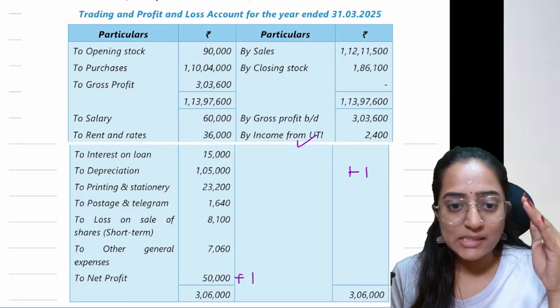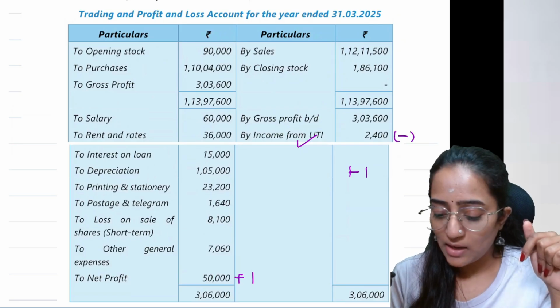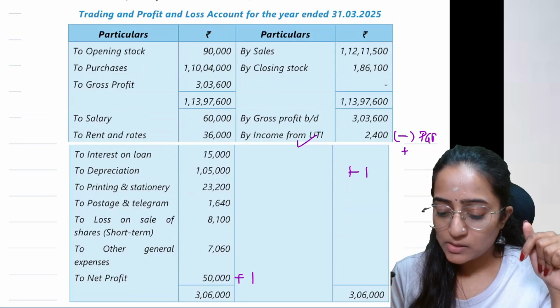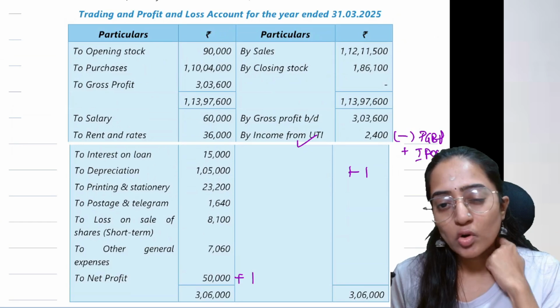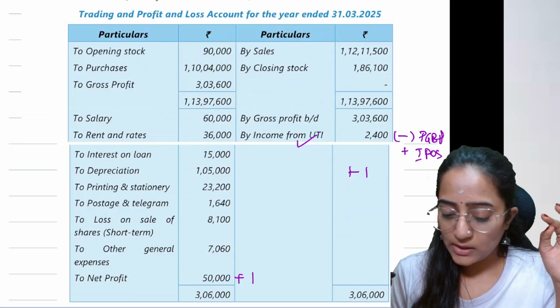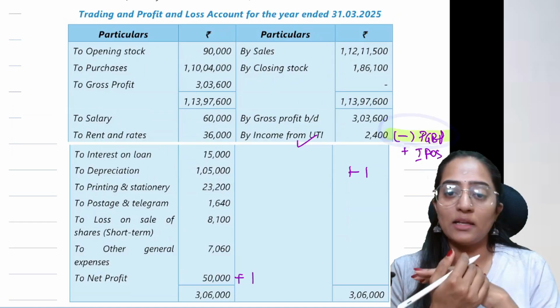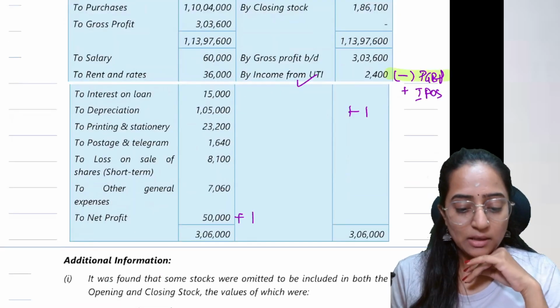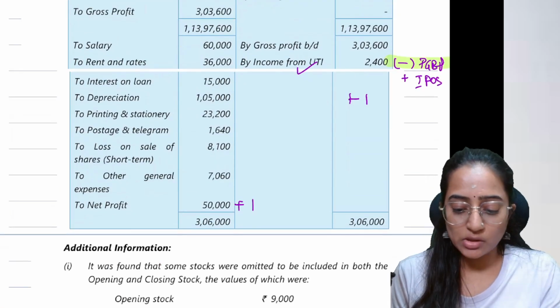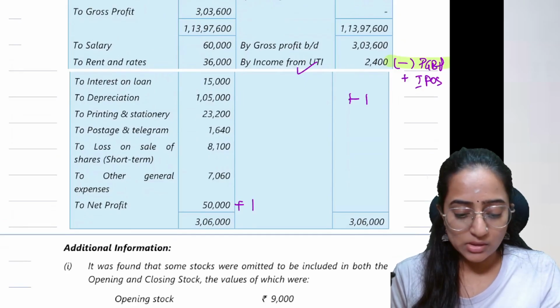Now I have to decrease the effect of profit here. So what I will do? I will subtract this in my PGBP and I will add it in my income from other sources. However, you are not doing the total income computation, so this becomes nullified. Only this calculation you need to do. Similarly, interest on loan is there, then depreciation. However, you are going to subtract this depreciation. Printing and stationery effect we have seen, all these things we have seen.